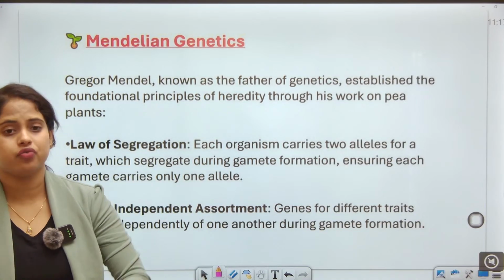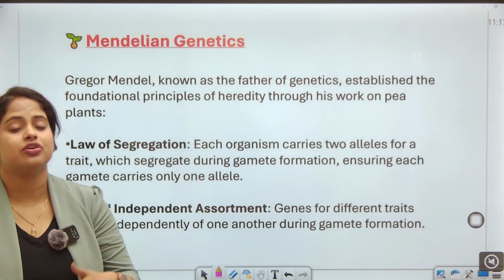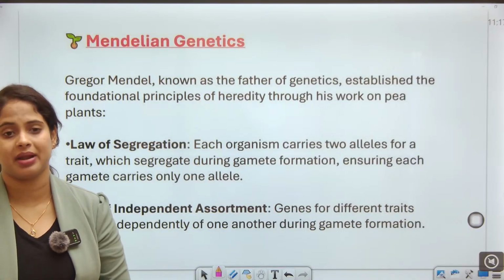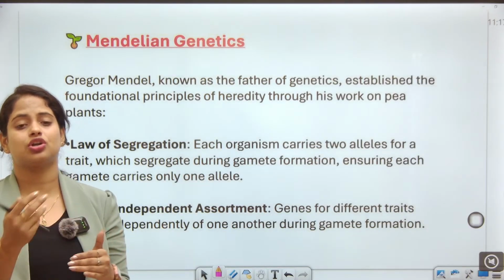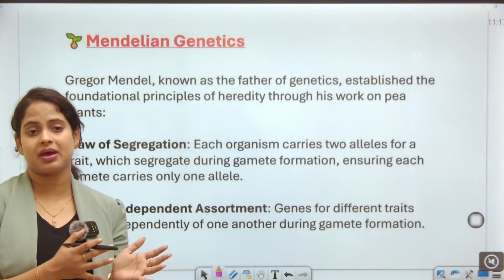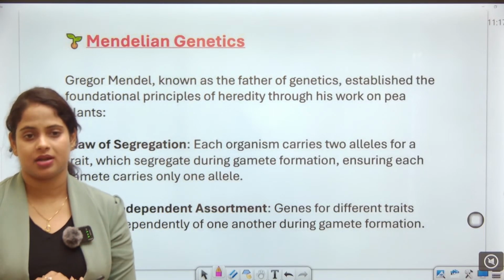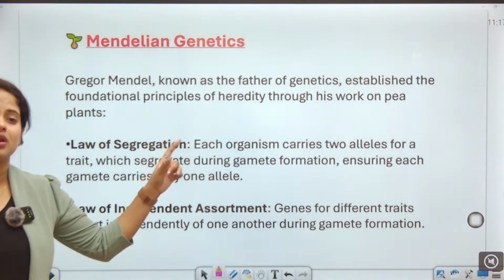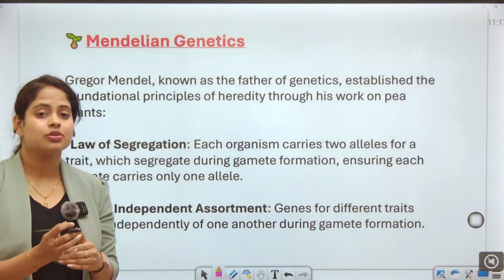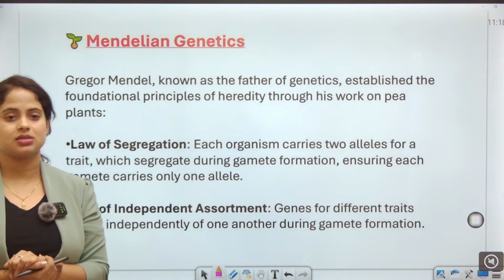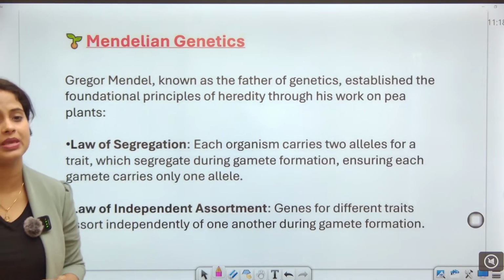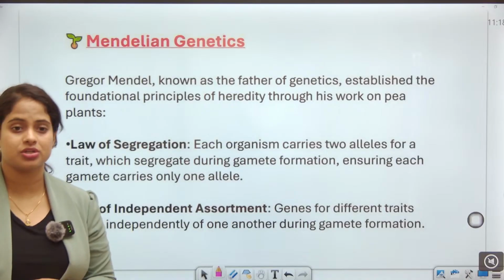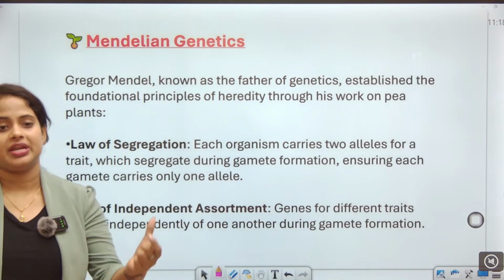Next, see Mendelian genetics. The father of genetics is known as Gregor Mendel. He was the first to propose the term genetics, and that's why he is known as the father of genetics. He established the fundamental principles of heredity through his work on pea plants. First he researched on pea plants, succeeded in that research, and concluded in genetics.